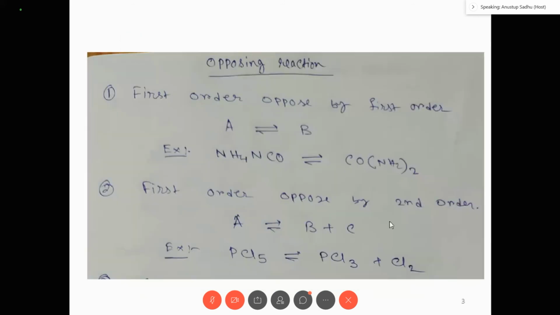So now I come to the opposing reaction. See, there are many types of opposing reaction. First step is